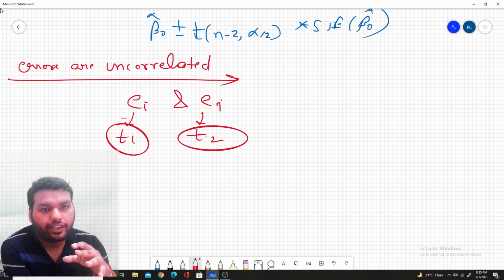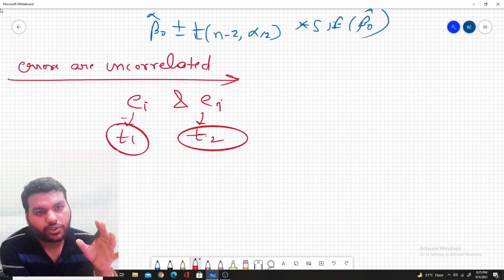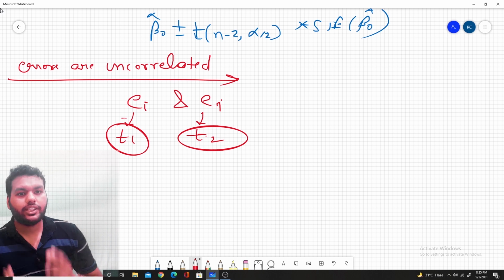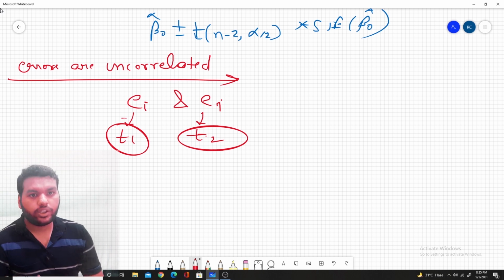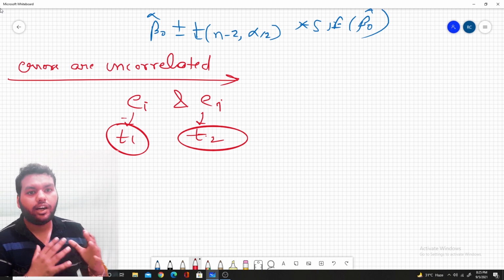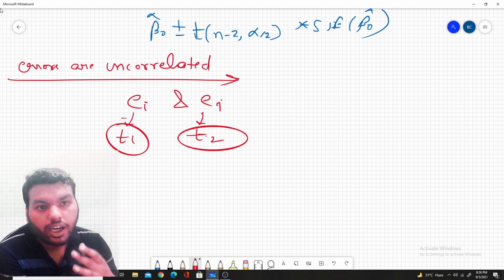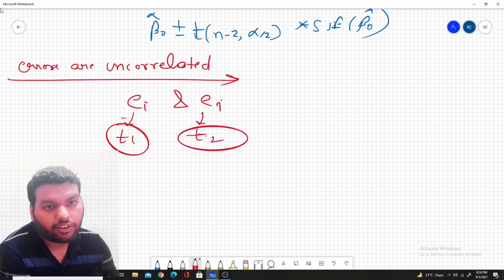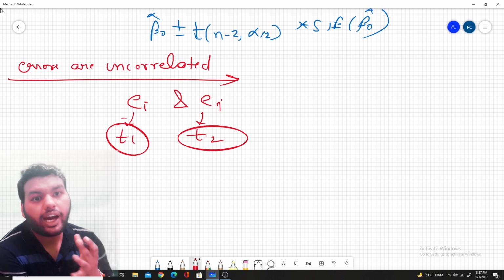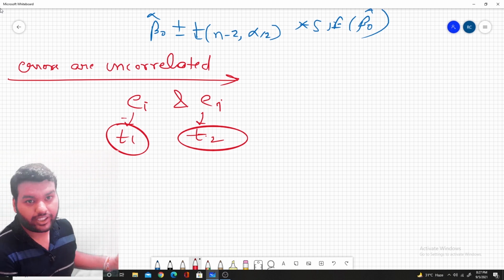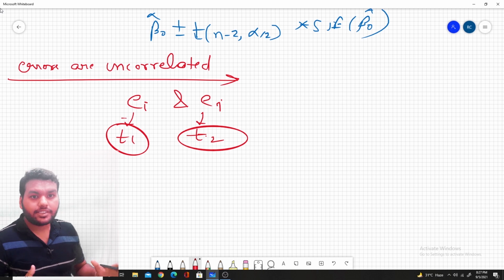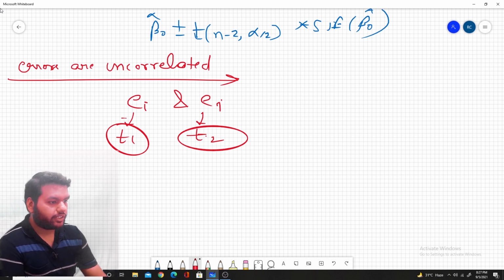One of the most important assumptions is that each observation on the dependent variable has equal weightage. Our data should have homoscedasticity, not heteroscedasticity. This is, I think, the fourth assumption we are discussing here.